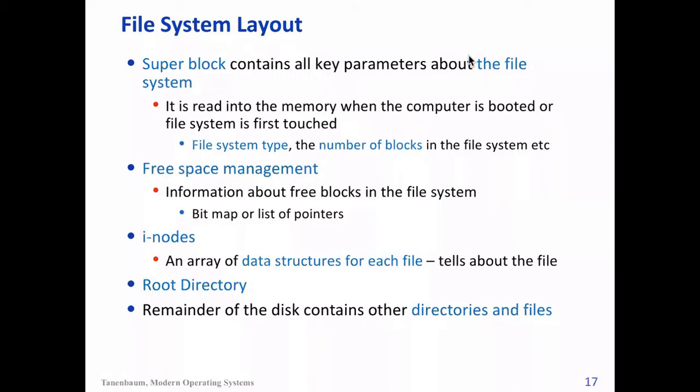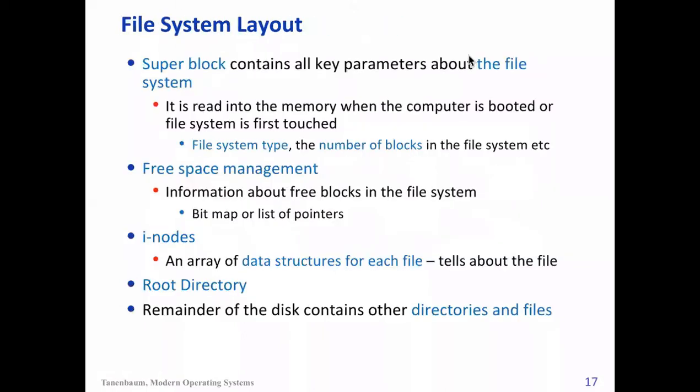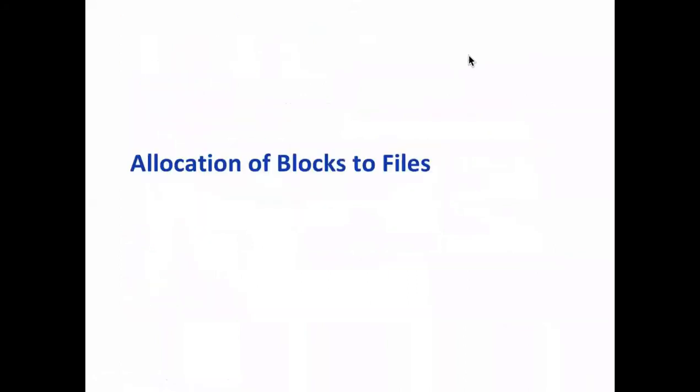Okay, so what these blocks in your mind is sequential, basically one after another. But in actual practice, it could be different blocks. A file consists of different blocks, but they may not be placed one after the other, right? And of course it has to have a root directory, and the remaining part will have files and directories. So this is a structure that in general we have in systems.